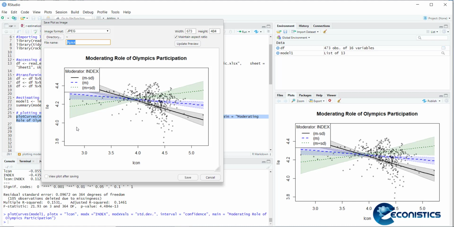This way we can plot moderator graphs, and this command is useful because, first of all, it can be drawn based upon standard deviations. You can use some other method by exploring its library. Secondly, it gives you confidence intervals. Here we can see that since the confidence intervals of blue and green are not overlapping each other in the increasing portion, we can assume that they are different from each other. It means the moderator effect is significant.